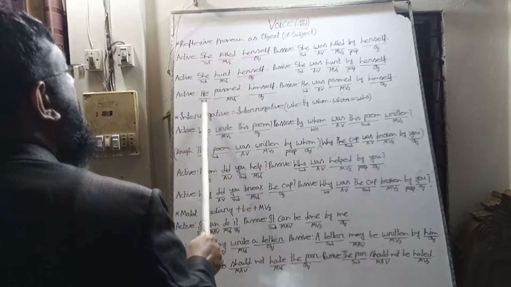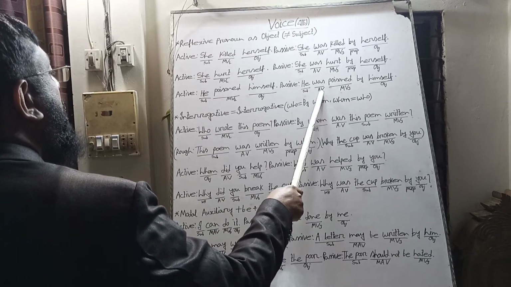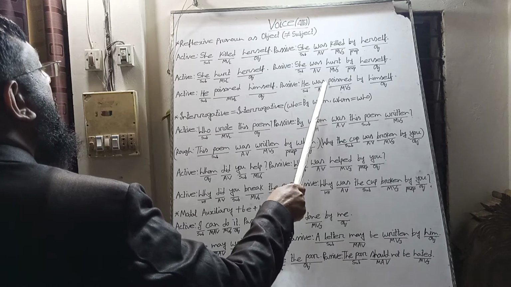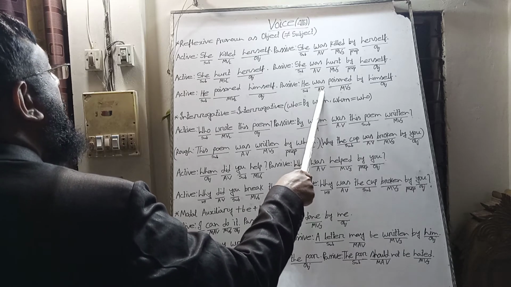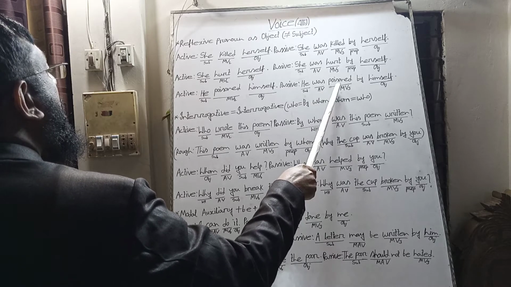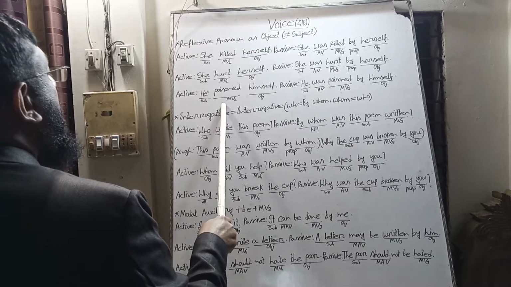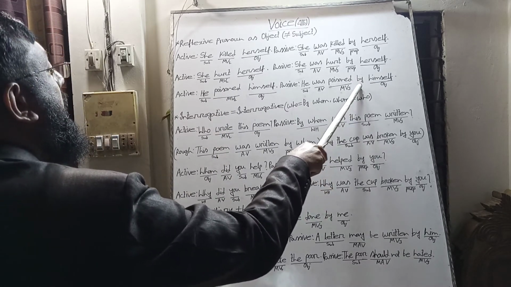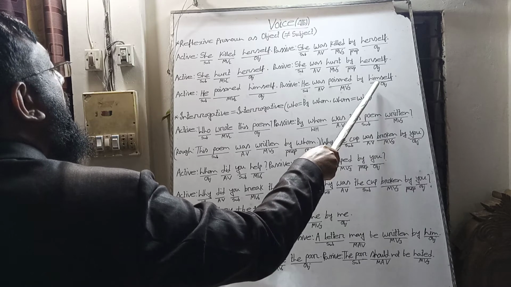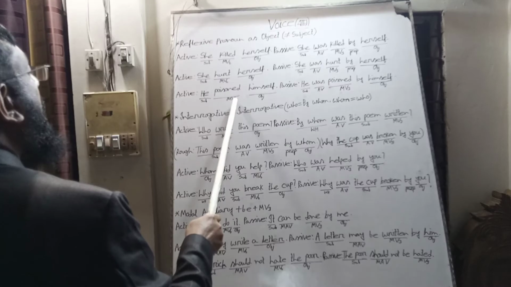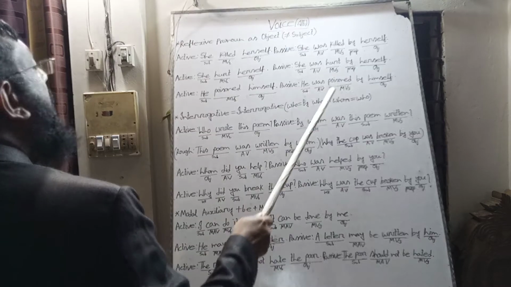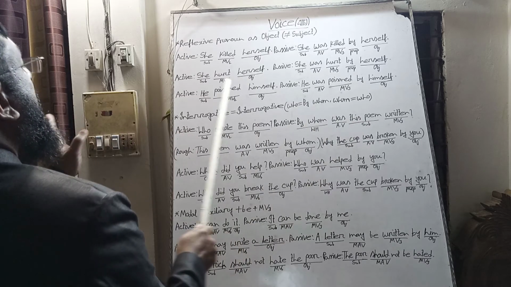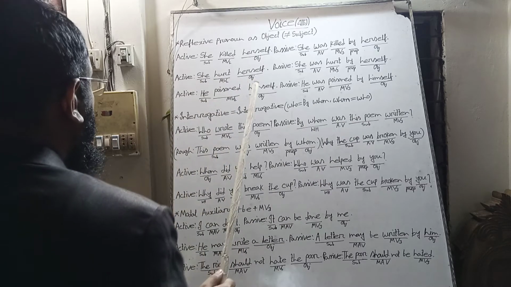The subject will be subject, and there we find was, be verb, as auxiliary verb. It is past indefinite tense, and we remove the be verb, and we use the past form of the verb poison as main verb, and we remove or omit the preposition by, and use the reflexive pronoun himself as the object of the main verb poison. And in this way we can easily change passive to active with reflexive pronoun.